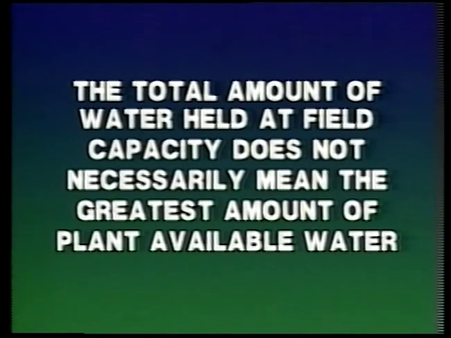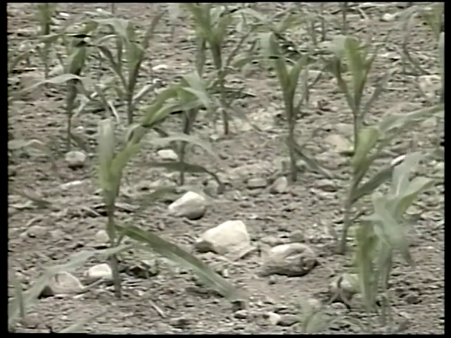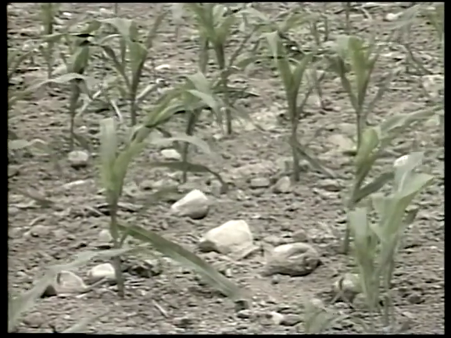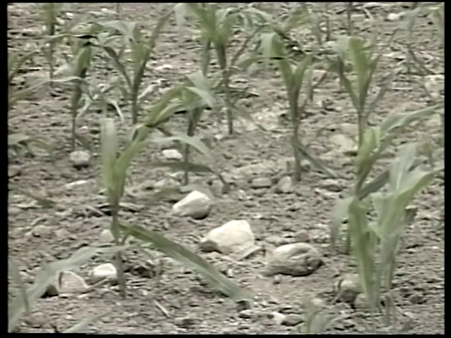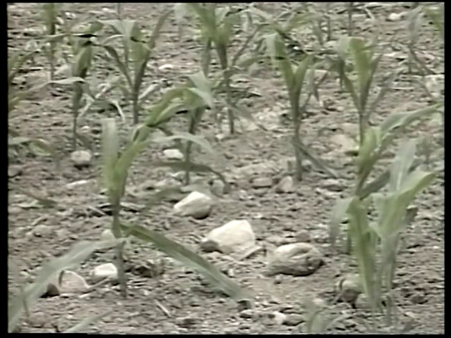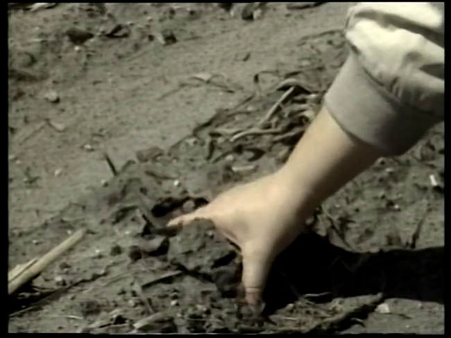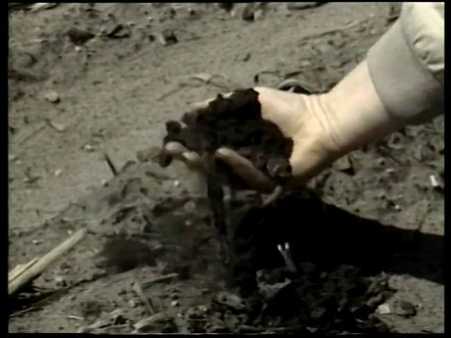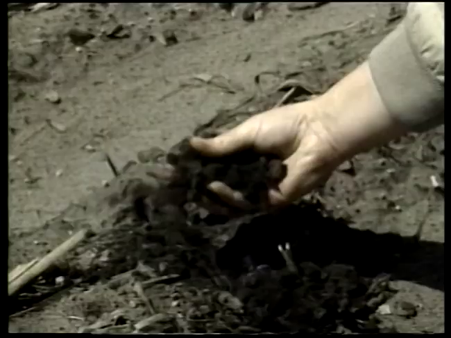It's important to realize that the total amount of water held at field capacity does not necessarily mean the greatest amount of plant available water. Clay soils will hold as much or more moisture at field capacity than other soil types. But a large proportion of the moisture is held at a suction strong enough to make it unavailable to plants. Silt loam and clay loam soils have more plant available moisture.